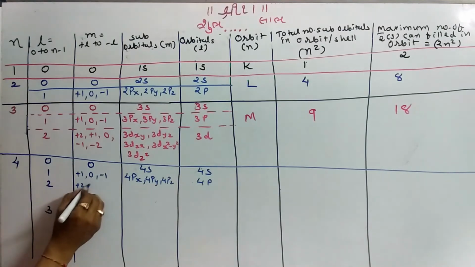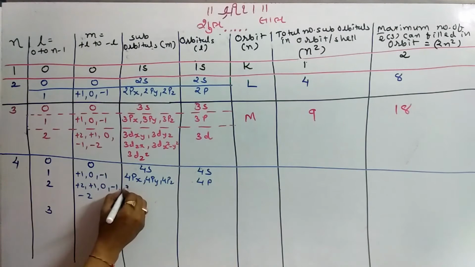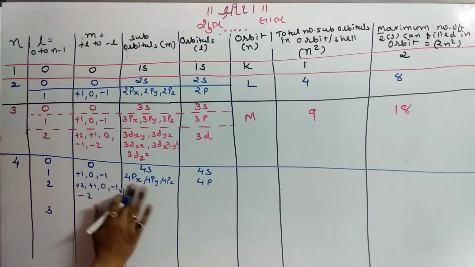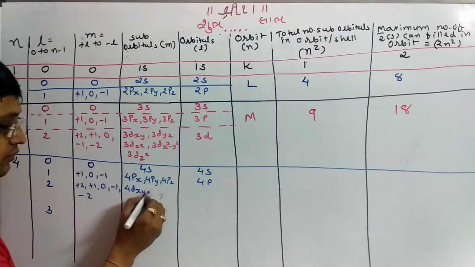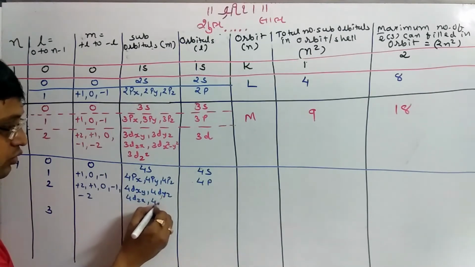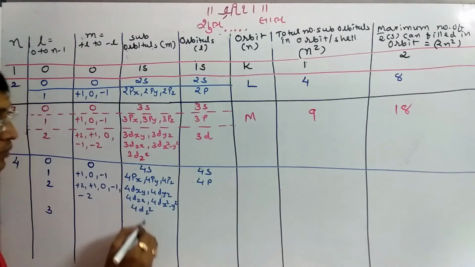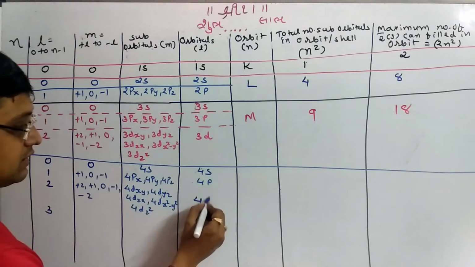For l equal to 2, the m values are +2, +1, 0, -1 and -2. The respective orbitals are 4dxy, 4dyz, 4dzx, 4dx2-y2 and 4dz2, and the respective orbital is 4d.